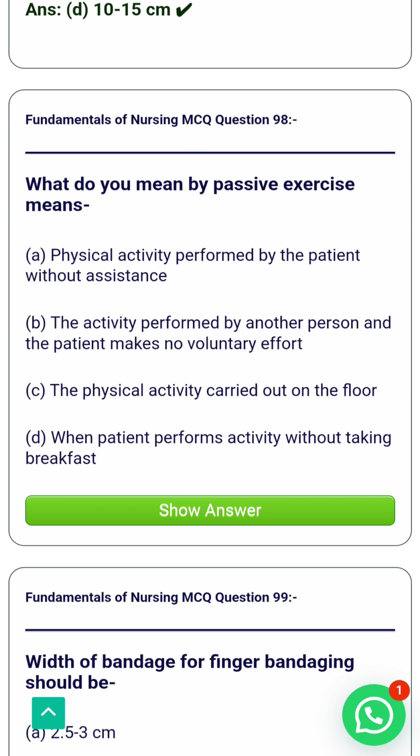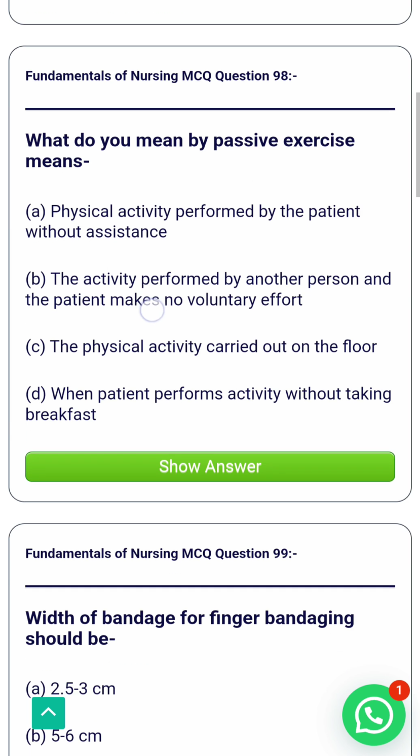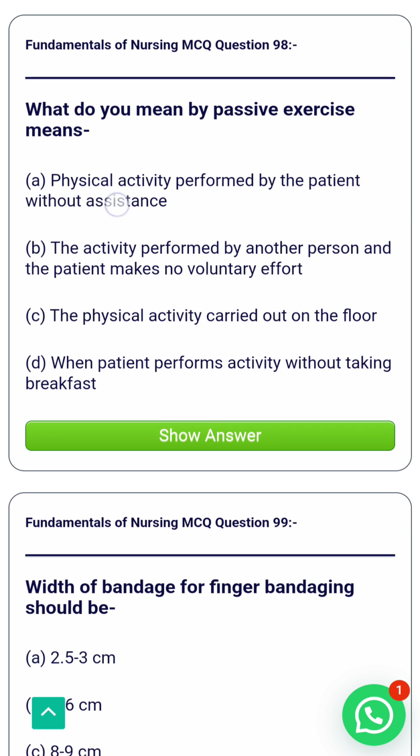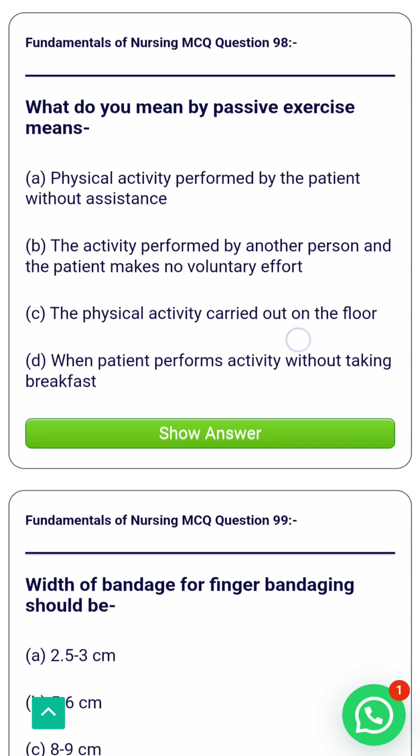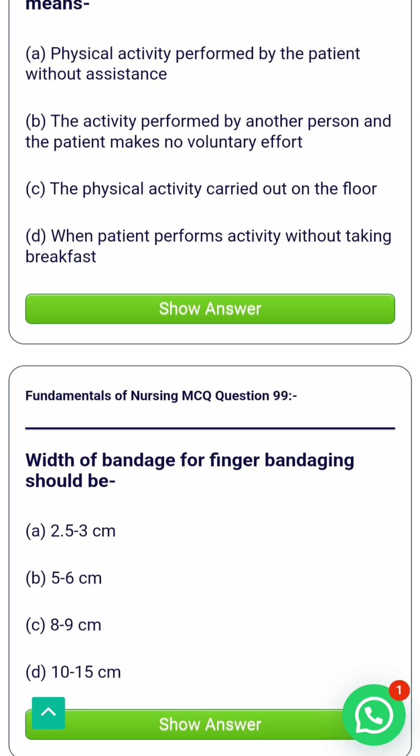Next question. What do you mean by passive exercise? I repeat my question. What do you mean by passive exercise? There are four options. A, physical activity performed by the patient without assistance. B, the activity performed by another person and the patient makes no voluntary efforts. C, the physical activity carried out on the floor. D, when the patient performs activity without taking breakfast.